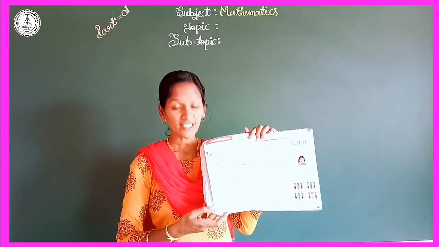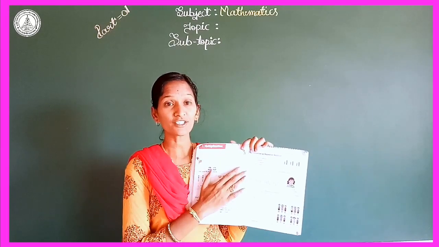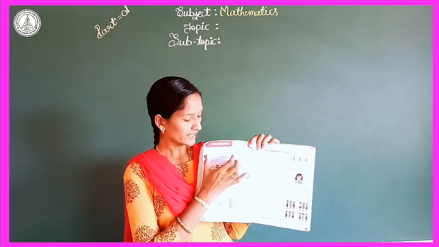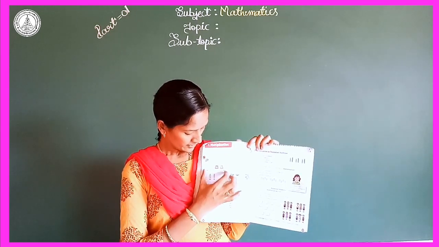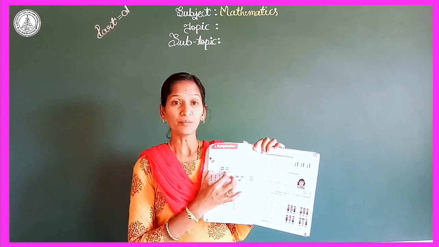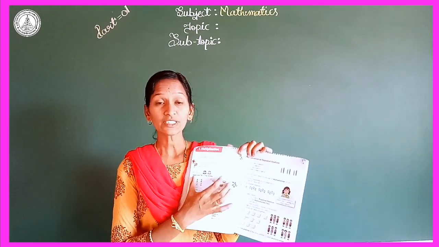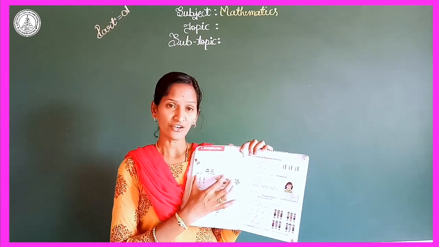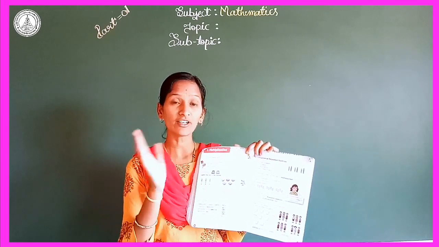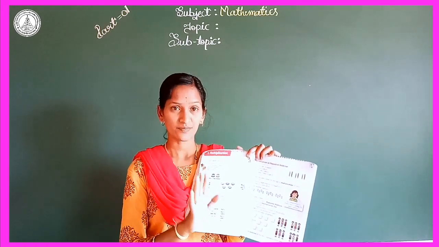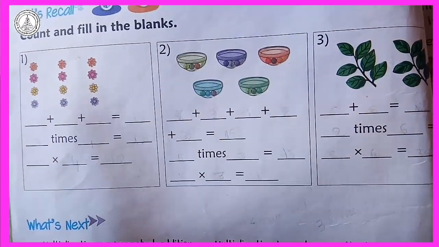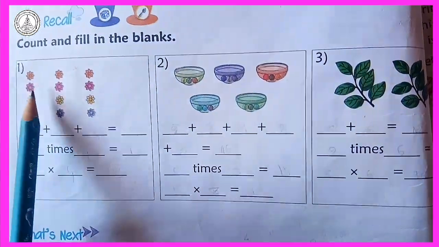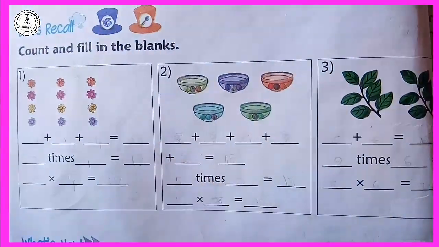68. Page number 68. So here is your first chapter, that is multiplication, right? Here they gave one beautiful activity. Its headline is Let's Recall. It means what you have learned in class first, right? Yes, my dear students. Here I am reading the headline: count and fill in the blanks.